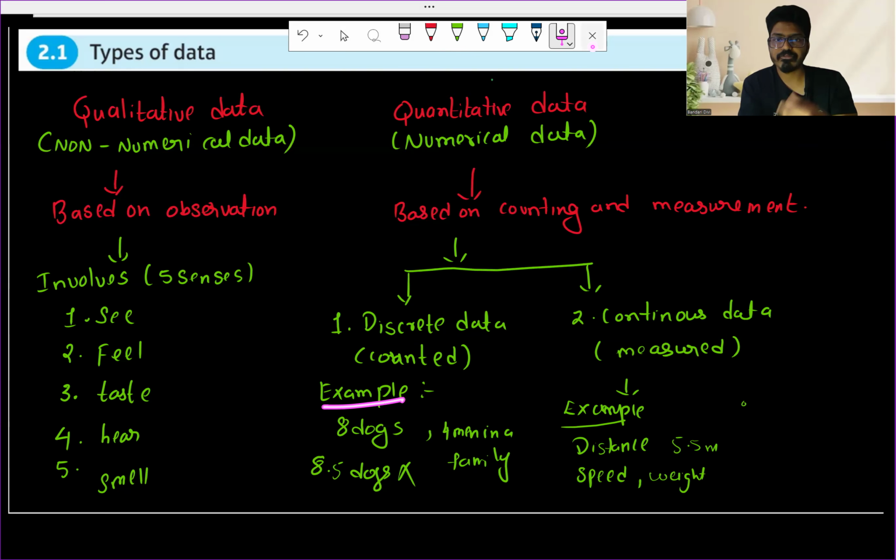Example for discrete data is 8 dogs. You cannot have 8.5 dogs, or 4 men in a family. You cannot have 4.5 men or 2.5 men. That is not possible, which is called discrete data, which is counted. For continuous data, which is measurable, distance we can measure, speed we can measure, it can be 55, 56, 43, any number. Weight of the body we can say 500 pounds, 400 pounds. So this is all about types of data. Now we will see some examples of the types of data we have learned.